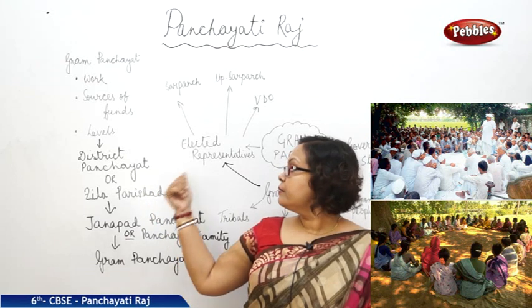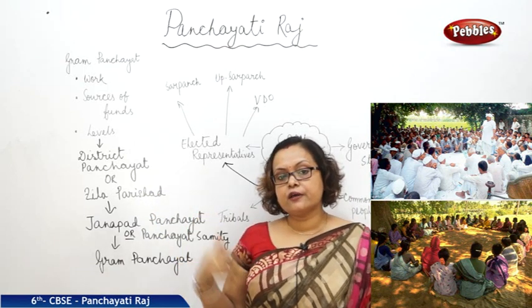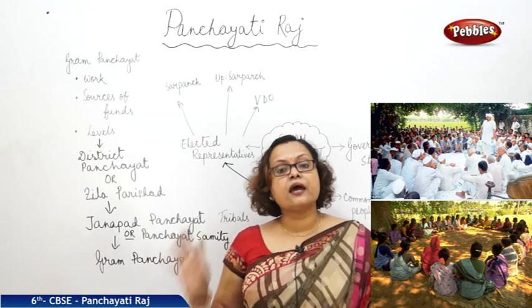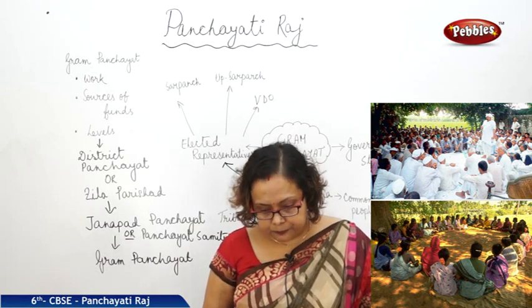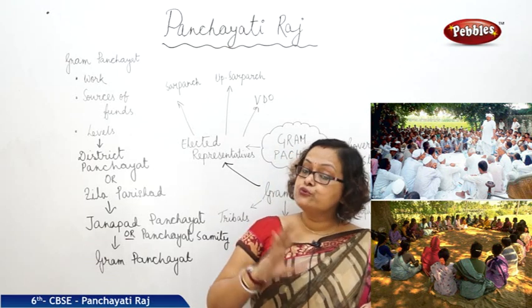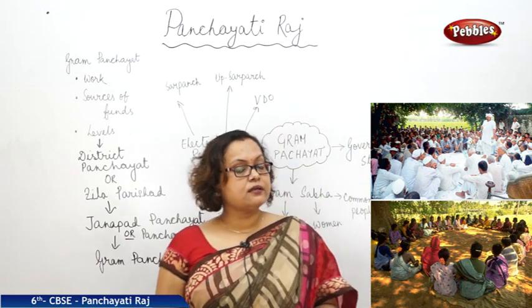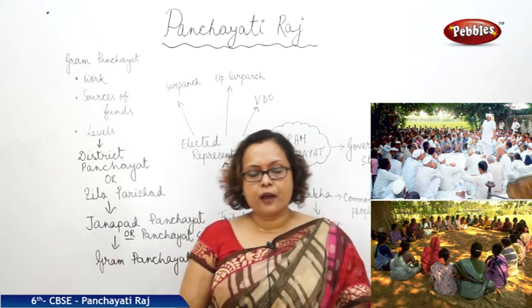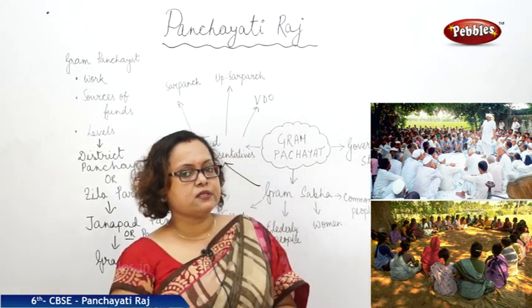So the elected representatives, the Gram Panchayat, are responsible to have some schools, even night schools for adults. And to do all these things, they need to collect taxes. That is also a work for the Gram Panchayat or elected representatives.